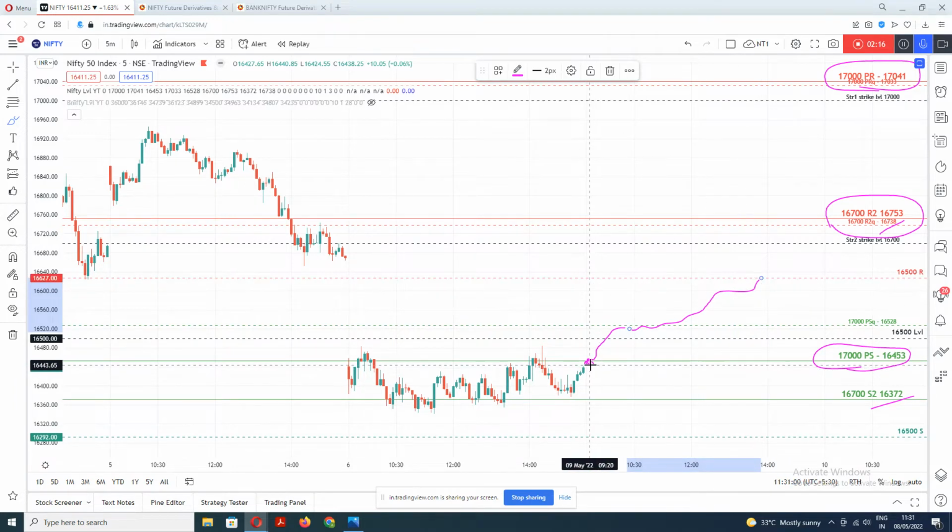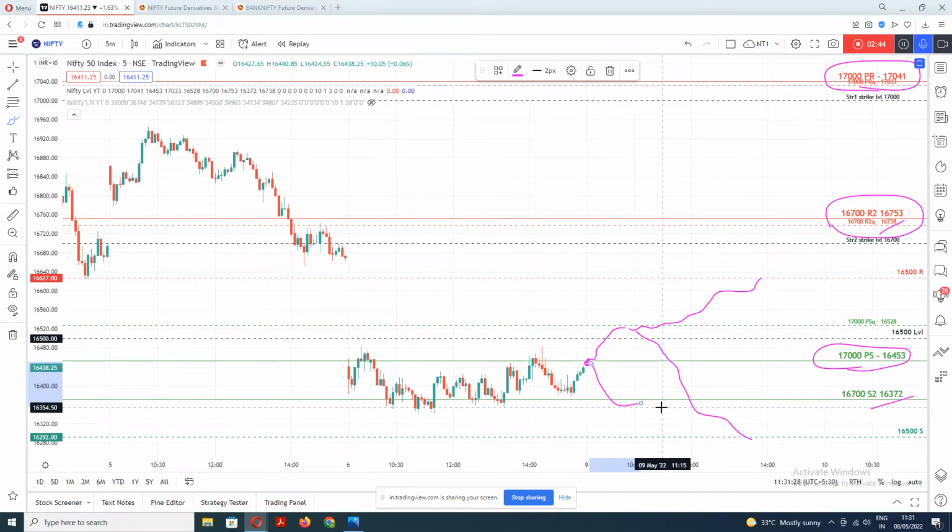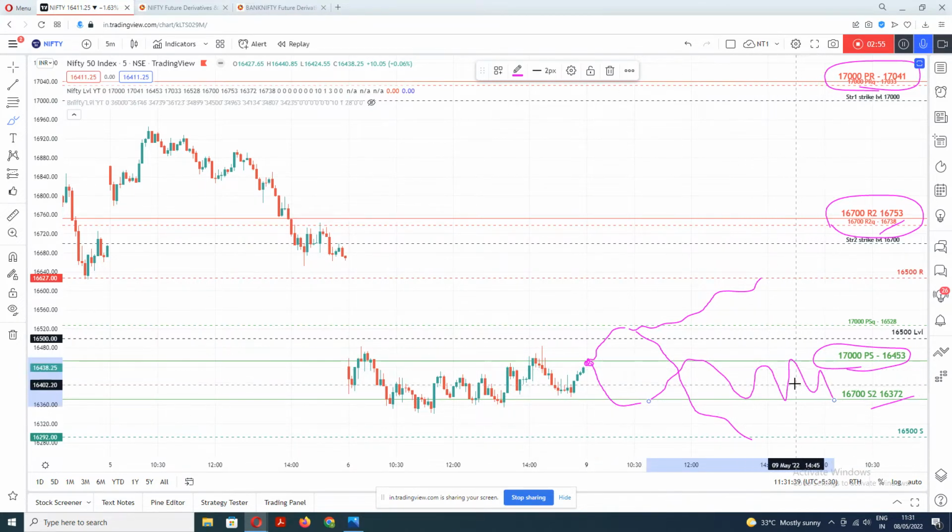And after a normal or flat opening, if it gets resistance over here, it may come down, break this level, and go to the lower zone or test the low value. At most it can go down to 16,292. And if after a normal opening it initially goes downward and gets support over here, there is a possibility of put writing and it may shoot up to this level. It would get resistance here, and again it may come down here. So there is a zigzag pattern possibility within this zone.